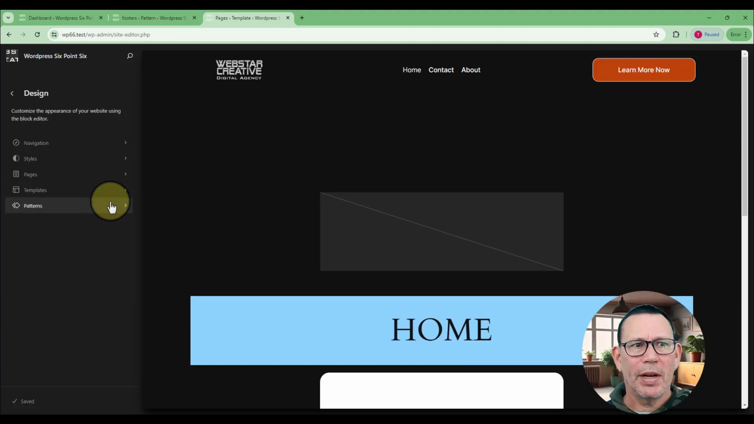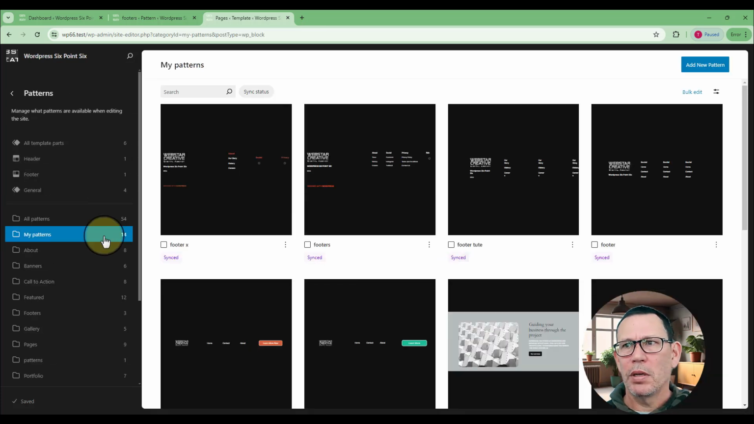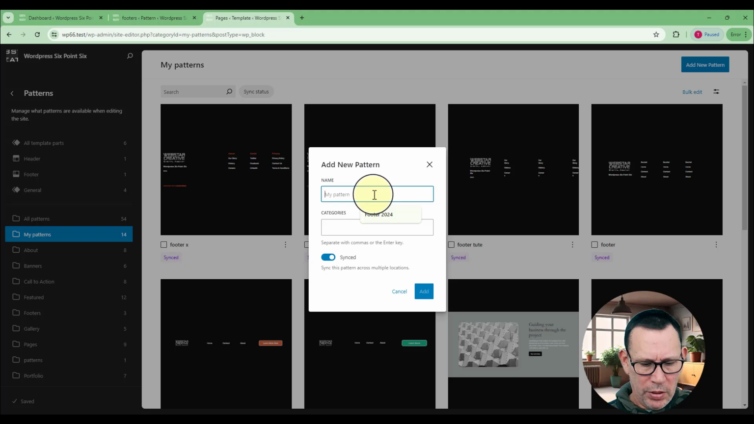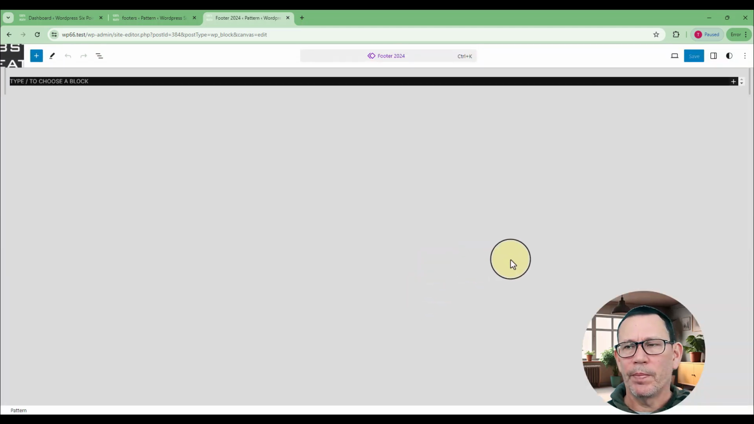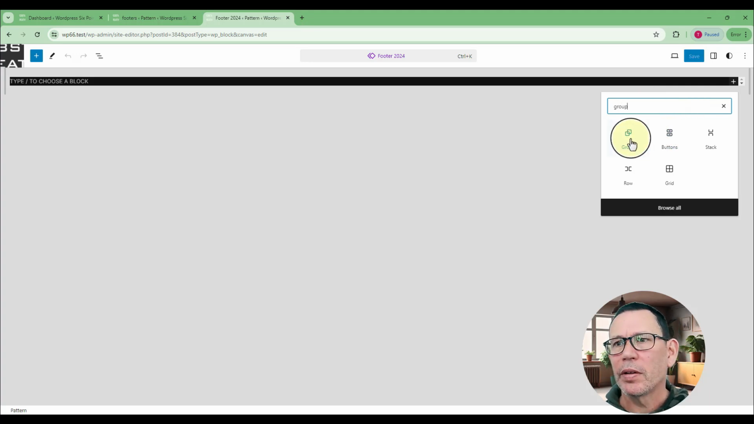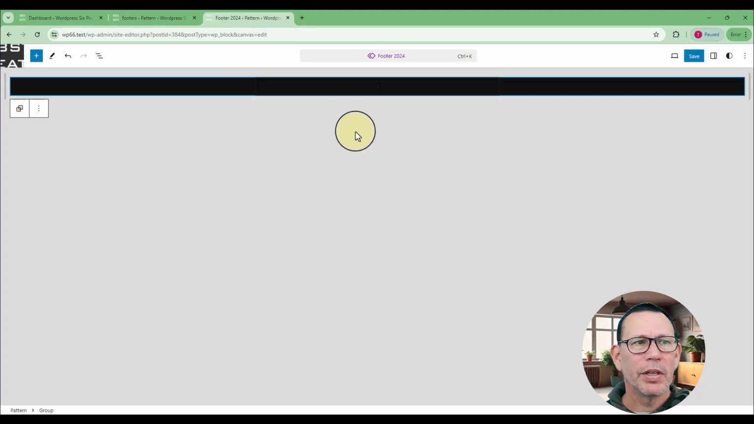Okay, so in our site editor, I'm going to add a new pattern. I come down to patterns, down to my patterns, and I'm going to add a new pattern. I'll call it footer 2024, and I'll just add that in there. The first thing I'm going to do is come over to this addition sign and add a group. Choose that group there, and from the options, I'm going to choose the first option, which is the single part group, I guess that's called.